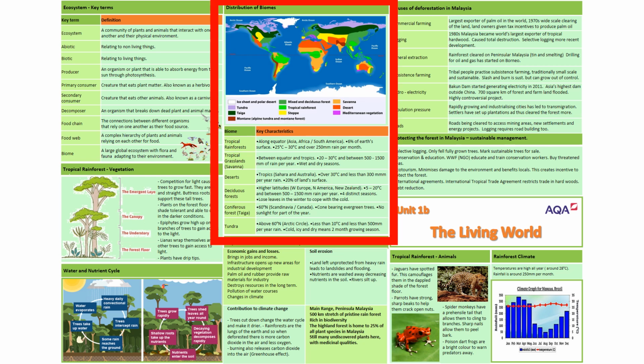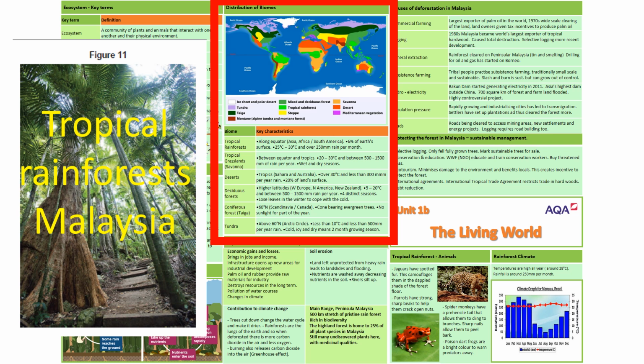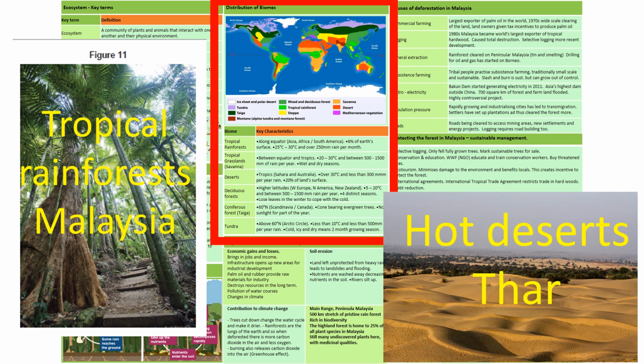Now we'll look at the distribution of biomes. The two main biomes we're concerned with are tropical rainforests, for example in Malaysia, and also hot deserts, for example the Thar Desert in India.